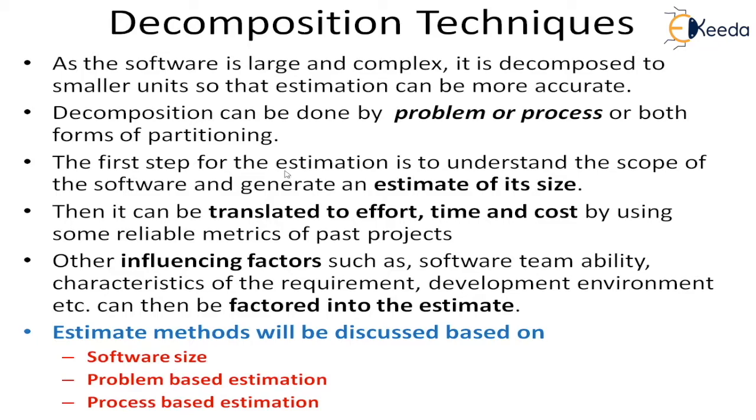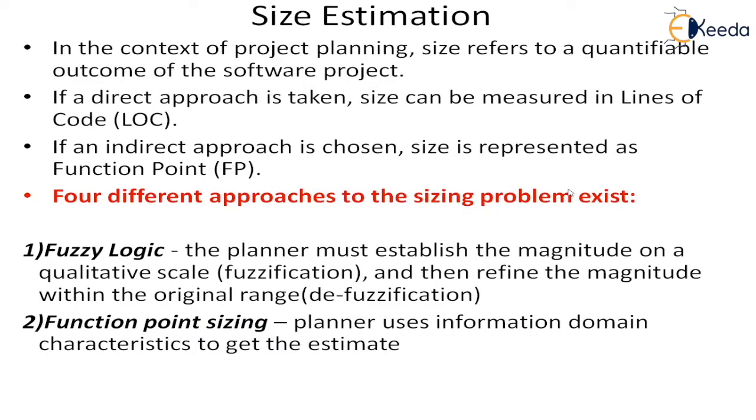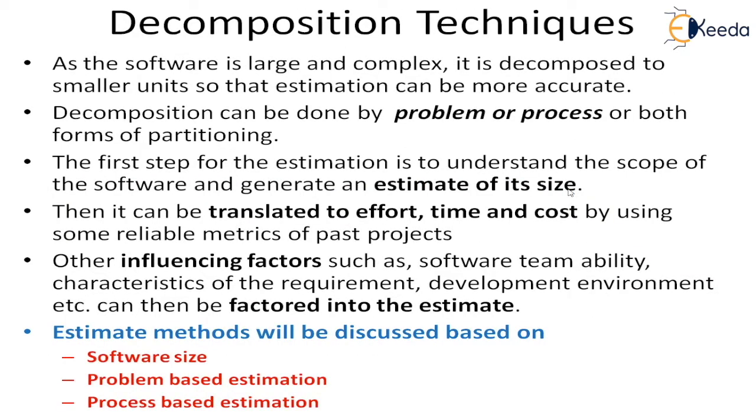The first step in the estimation is to understand the scope of the software and generate the estimate of its size. So from the scope, we have to get the size. To get the size, we will first determine the partitioning of it. So we will do the decomposition and then determine its size.